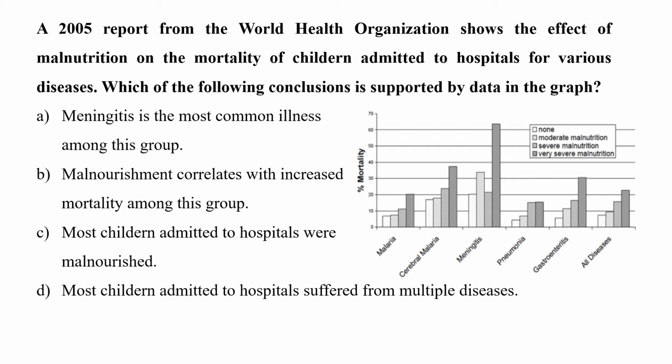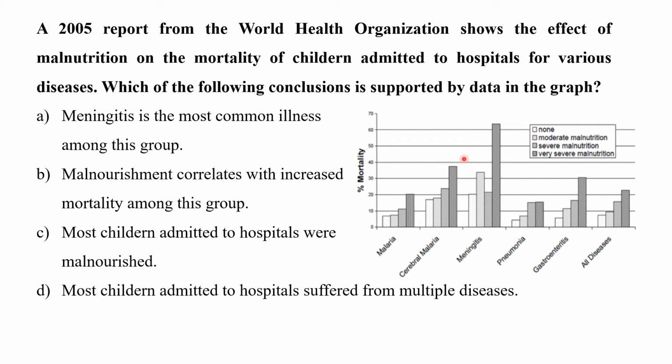A 2005 report of the World Health Organization shows the effect of malnutrition on the mortality of children admitted to hospitals for various diseases. Which of the following conclusions is supported by data in the graph? A. Meningitis is the most common illness among this group. B. Malnutrition correlates with increased mortality among this group. C. Most children admitted to hospitals were malnourished. Or D. Most children admitted to the hospitals suffered from multiple diseases.